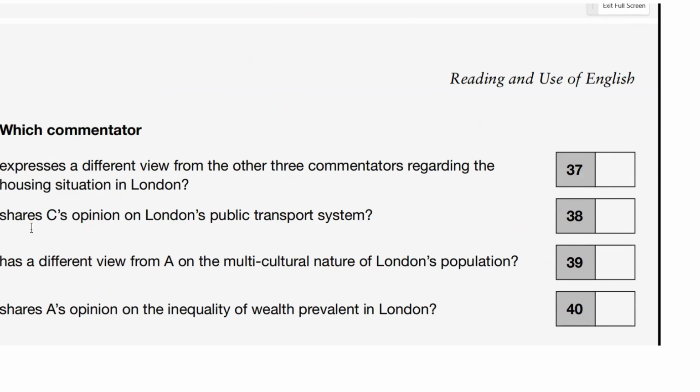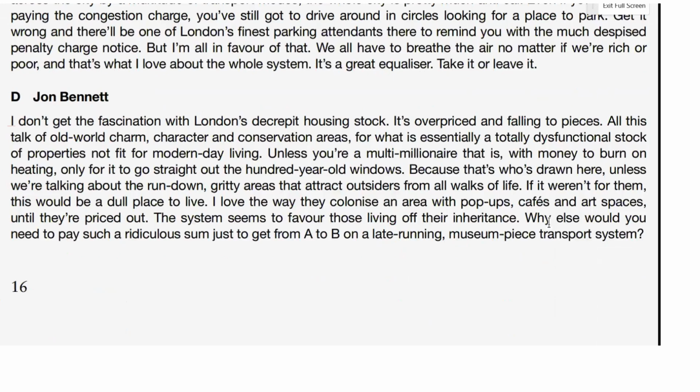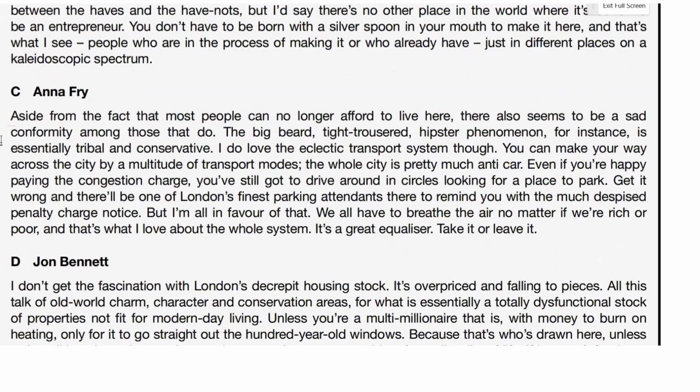Okay, let's look at the London transport system. Again, quite a few of them talked about London transport, and we need to find out first of all what C says. Because whatever C says, we need to find a similar opinion. So let's look at C first and see what C has to say. Let's go back and choose our options.